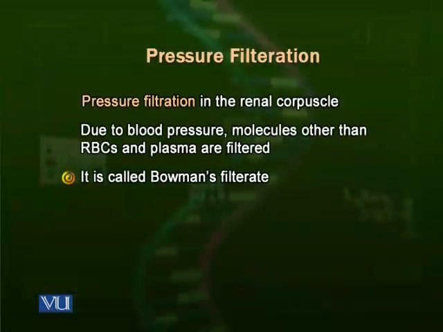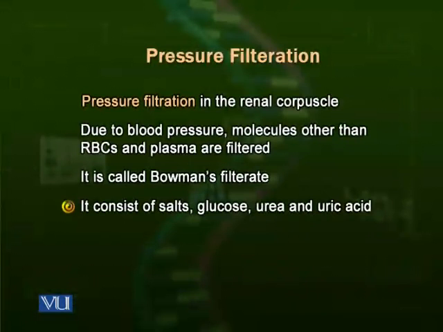This makes the initial filtrate, which is also called Bowman's filtrate, because the renal capsule is named after its discoverer and is called the Bowman's capsule. We sometimes call it a Bowman's filtrate. This is a very initial filtrate, and this filtration occurs under high pressure because the arteriole is giving rise to the capillaries, so pressure is high.